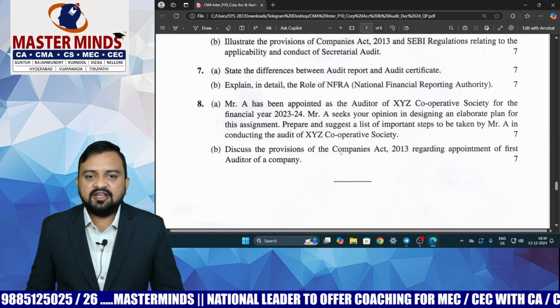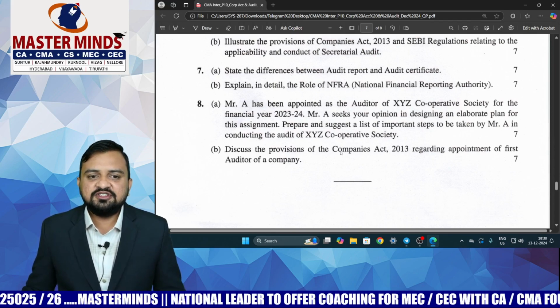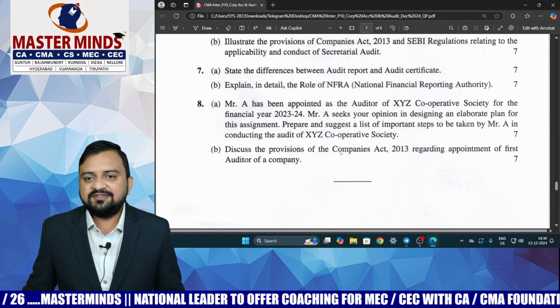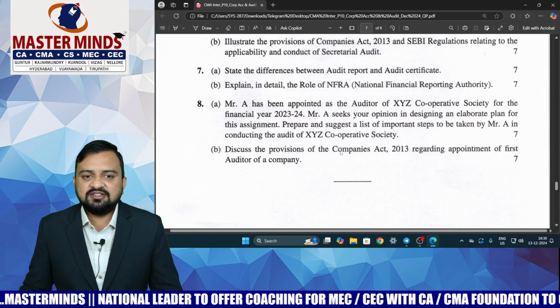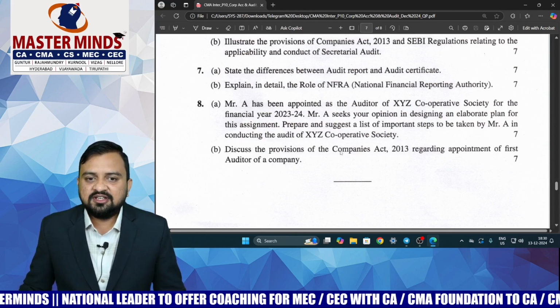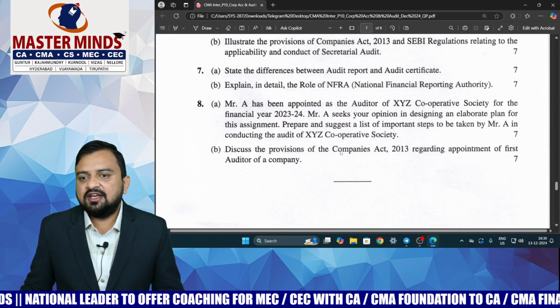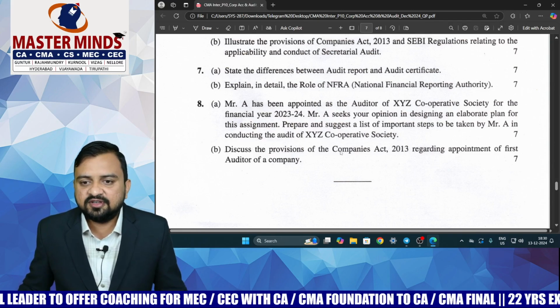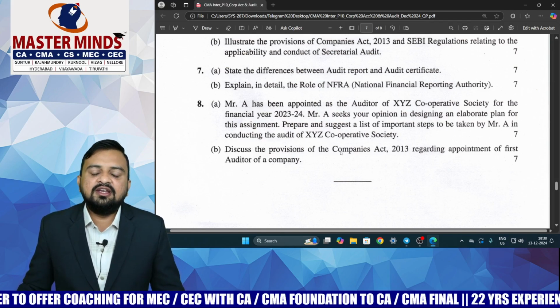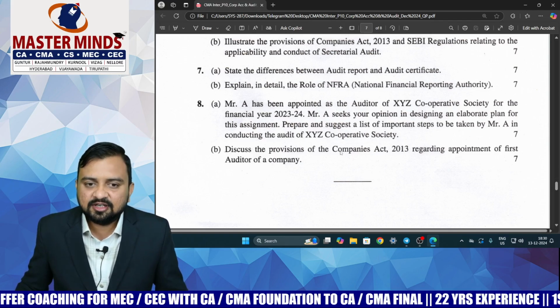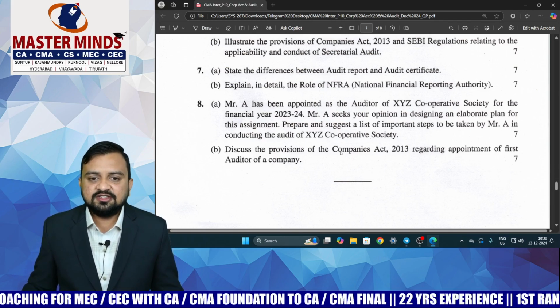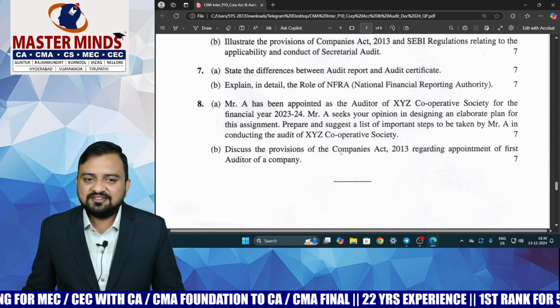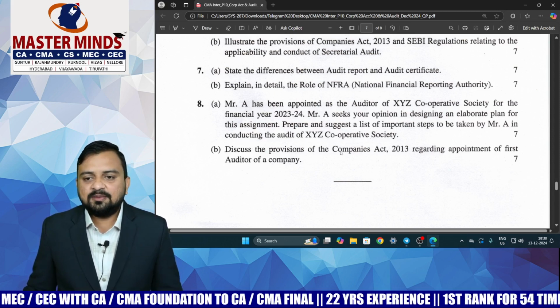Then the 8th question, again audit of different types of undertaking. Mr. A has been appointed as auditor of XYZ Cooperative Society for the financial year 23-24. Mr. A seeks your opinion in designing an elaborate plan for this assignment. Prepare and suggest a list of important steps to be taken by Mr. A in conducting the audit. So he has to consider certain general points, audit of income, audit of expenditure. All those points come again, easy questions. I think 8B is the easiest question.